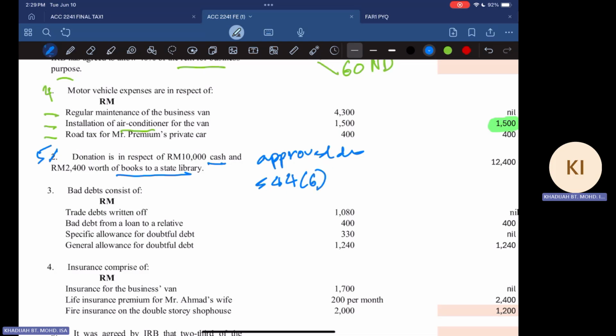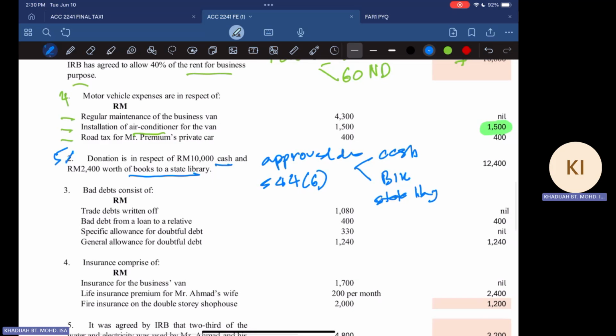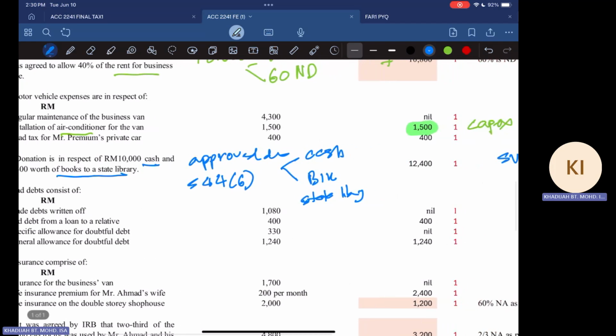But the donation here, there are two kinds of donation. One is cash, the other one is benefit in kind. But donation here is made to a state library. So you have to check, for a state library, whether you can claim the donation of cash and BIK or either one only. So first thing is that donation here, you have to add back.